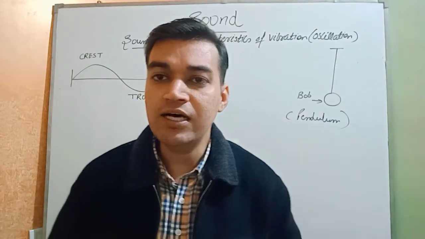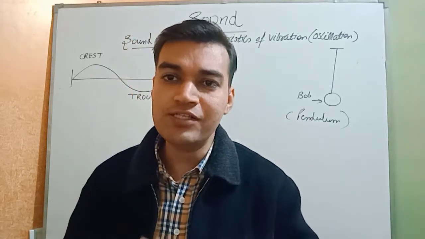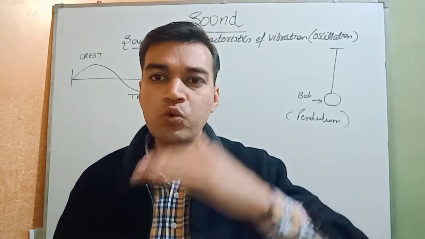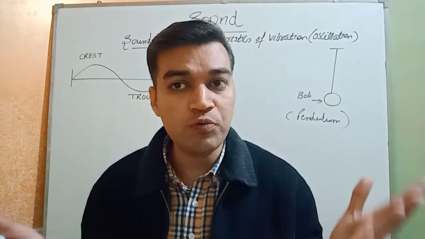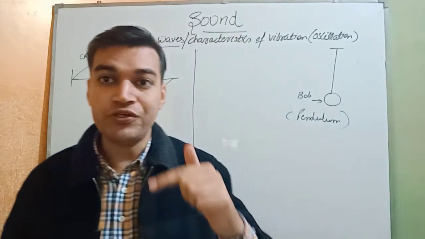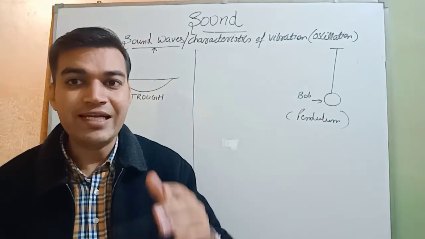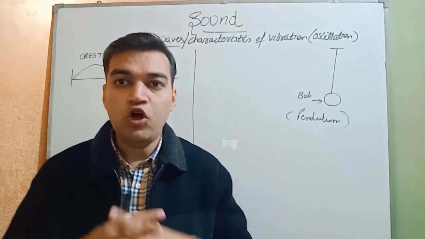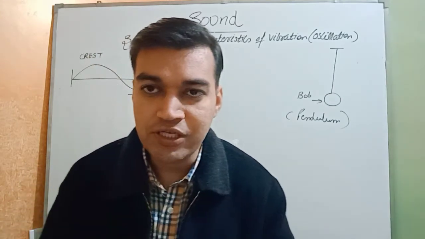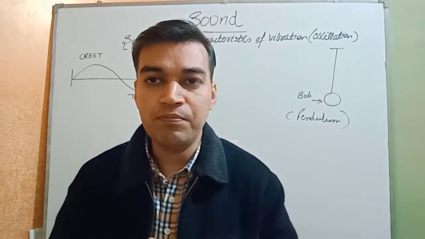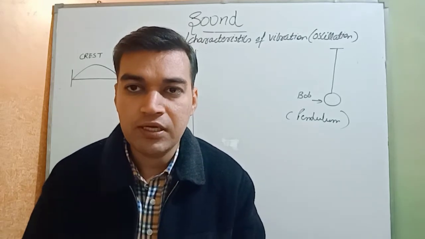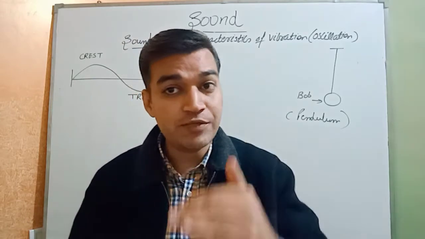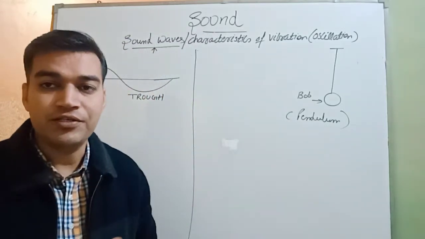That we have done in the first activity, in the first video, that is the vibration of a rubber band. The to and fro movement of any object from its mean position, or you can say fixed position, when it is in undisturbed condition. When the object is in undisturbed condition, it has its fixed position. But when we disturb it, it starts to and fro movement. And that to and fro movement from its fixed position is called a vibration.